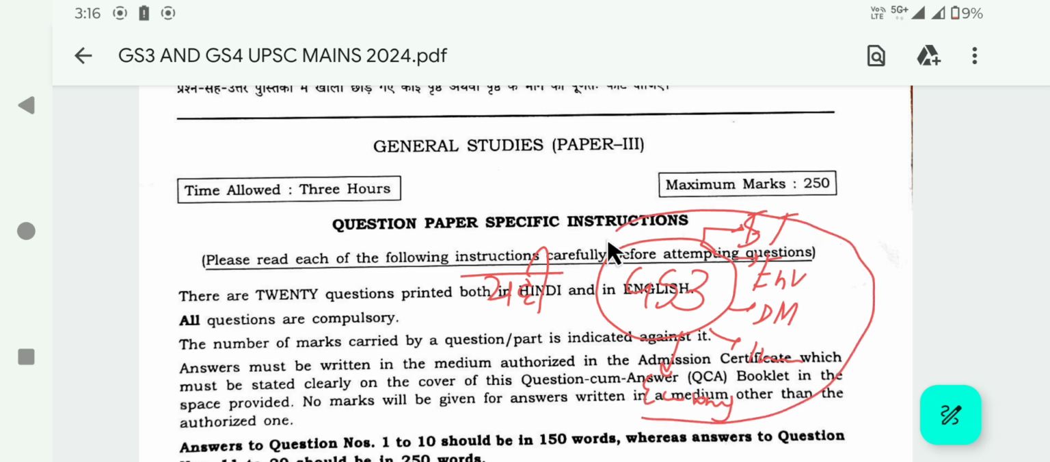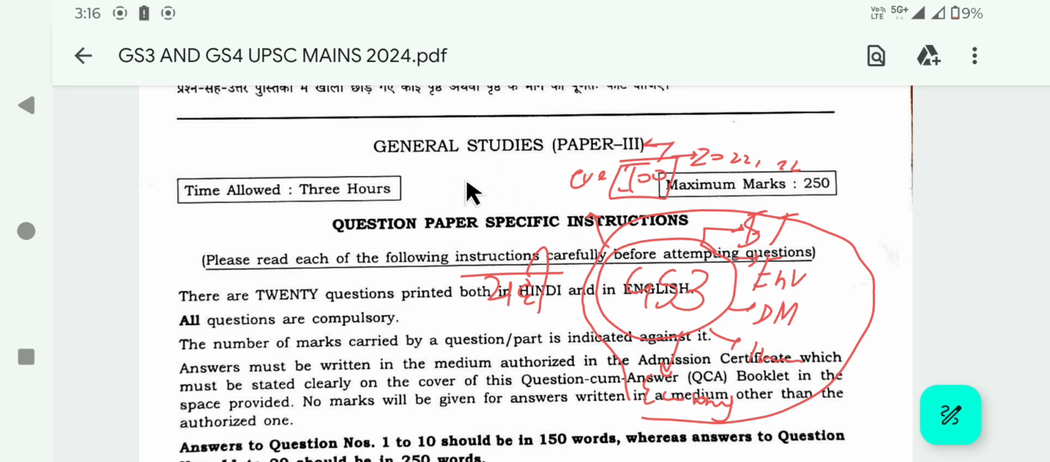That's why people do not score well in this. Many selected candidates cannot cross even 100 marks, which is an excellent score in GS3. But this year's paper was a little bit easier as compared to the previous 2 years, 2022 and 2023.